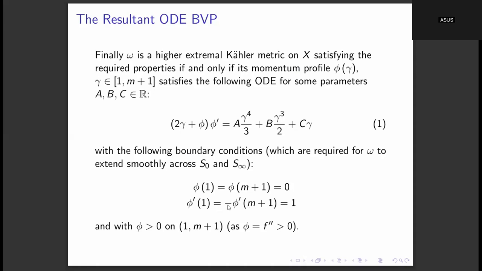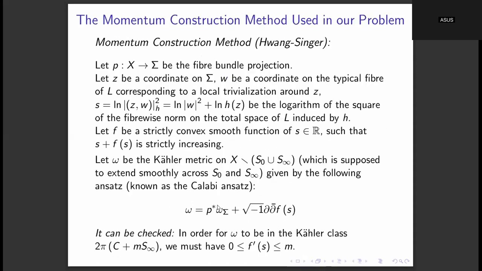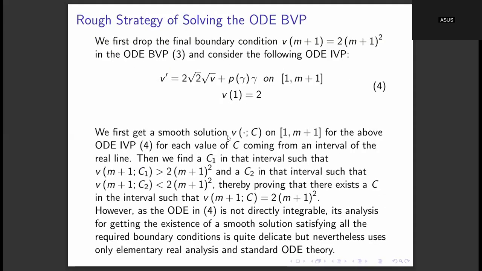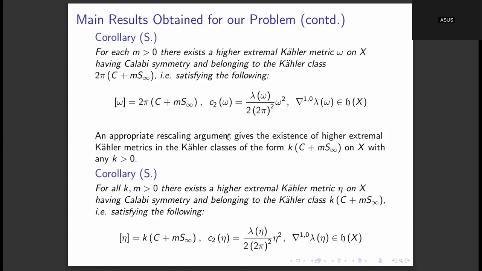Kähler classes. So it turned out that there is some value k1 which is the unique positive real root of some quartic polynomial, and for 0 less than m less than k1, for those Kähler classes there do exist extremal Kähler metrics. But if we take m bigger than or equal to k1, then there don't exist any extremal Kähler metrics. So this result in the higher extremal Kähler case is in complete contrast to the result that was obtained in the extremal Kähler analog of this problem.